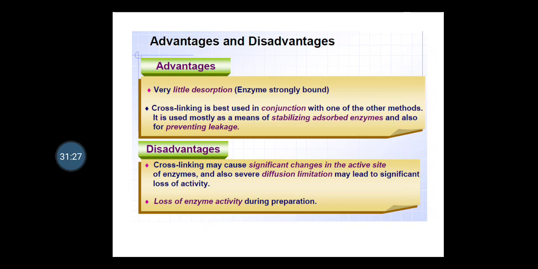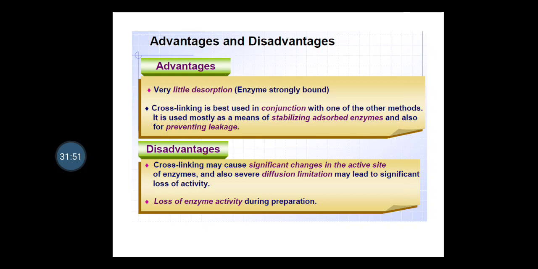Disadvantages: cross-linking may cause significant changes in the active site of the enzyme, and severe diffusion limitations may lead to significant loss of activity. So these are some conformational limitations related with the cross-linking method.